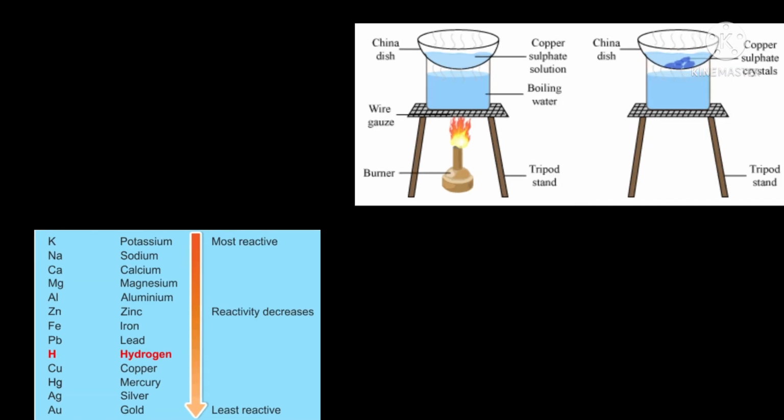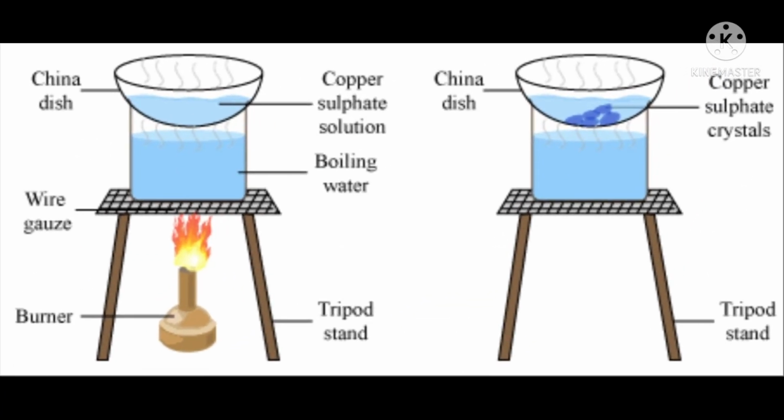The process by which crystals of a pure substance are obtained from their solution is known as crystallization. During crystallization, a solid is first dissolved in water, then the water in the solution formed is allowed to evaporate.